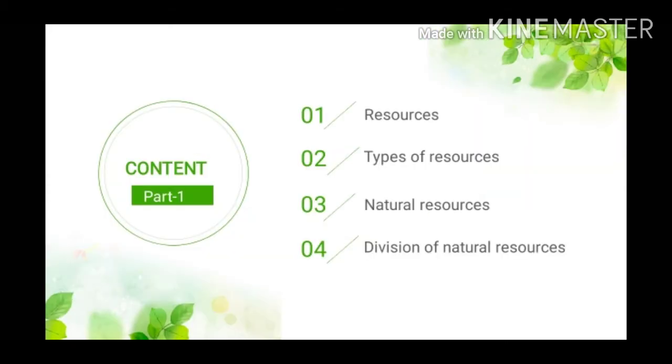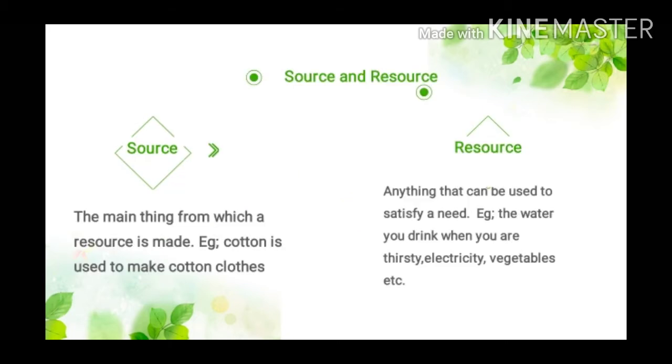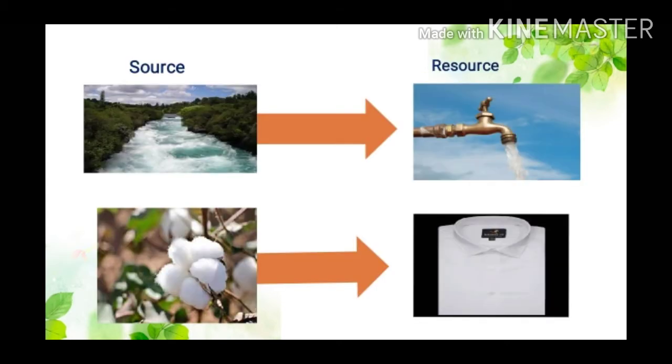In this module, you will learn about resources and its classification. Before that, we must know what a source is. You may have heard the word source, like sources of water, sources of income, etc. In geography, source means the main thing from which a resource is made. For example, cotton is a source which is used to make cotton clothes.